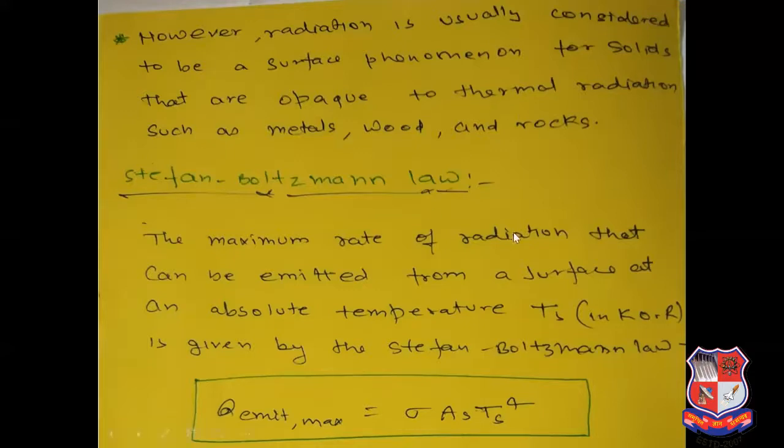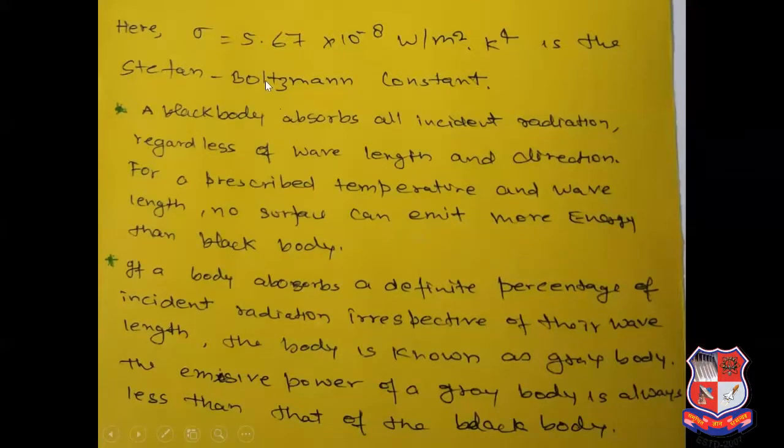The maximum rate of radiation that can be emitted from a surface at an absolute temperature Ts in Kelvin or in Rankine is given by the Stefan-Boltzmann law. So Q emit maximum is equal to sigma As Ts to the power 4. Here sigma is 5.67 into 10 to the power minus 8 watt per meter square Kelvin to the power 4, the Stefan-Boltzmann constant.